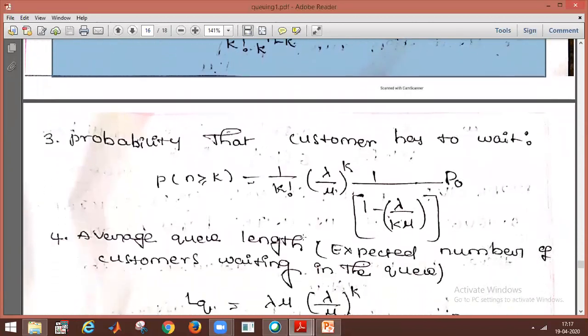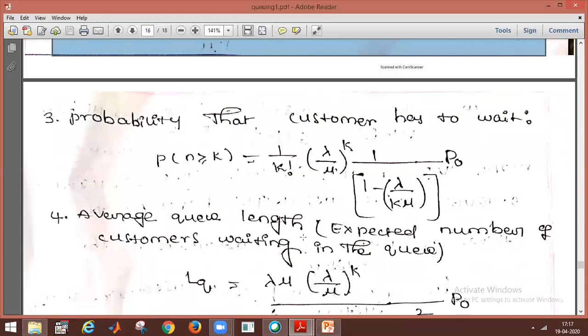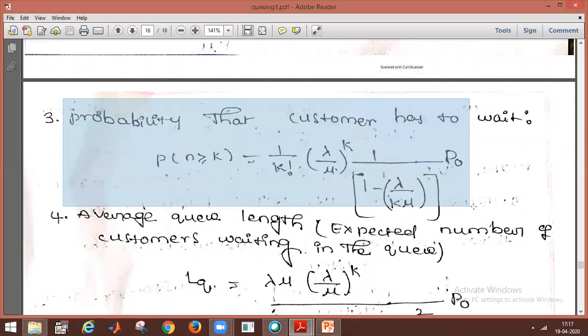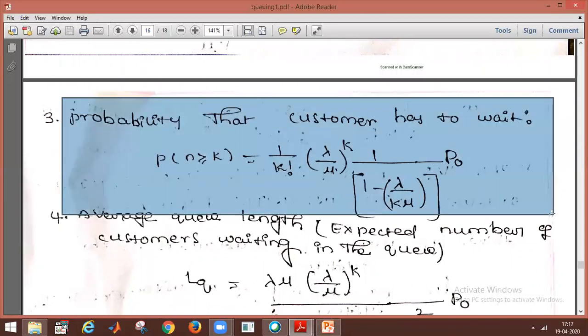What is the probability that a customer has to wait? The formula is P of n greater than or equal to k, which equals 1 by k factorial, lambda by mu whole power k, into 1 by 1 minus lambda by k mu, into P naught.